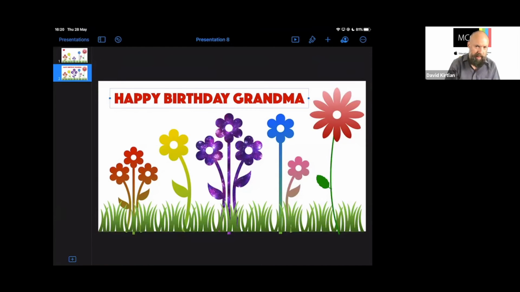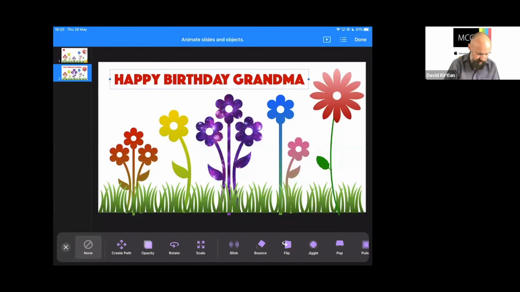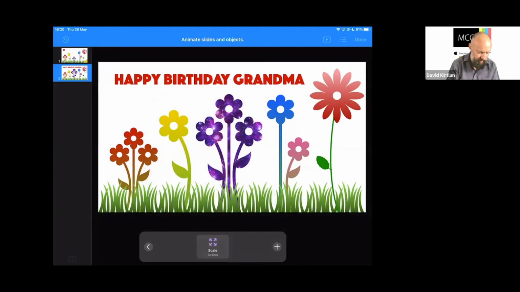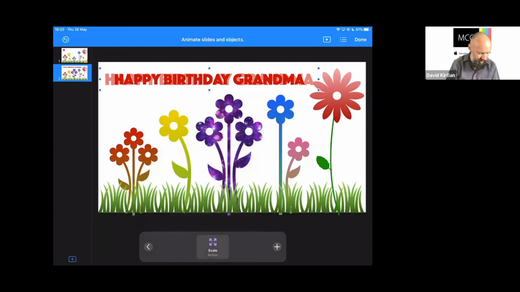I could also, once it's appeared, add an animation to that object as well. So if I tap on there again, we'll animate that. I'll add an action to it. And I think I'll use scale this time. So it will just grow slightly or shrink slightly, depending on how I set the scale. And scaling to 150% is quite big. I'm just going to do it subtly, 110, 112. I don't want it to go off the side of the screen. So somewhere around there, and we'll do that over a few seconds so it's nice and slow. We'll do it over 4 seconds. So it will grow subtly like that once it's appeared. That's looking good. I'm actually touching the flower there. Maybe it's just a little bit too much, but that's okay. We'll stick with that for now.